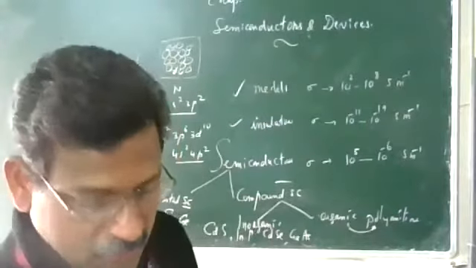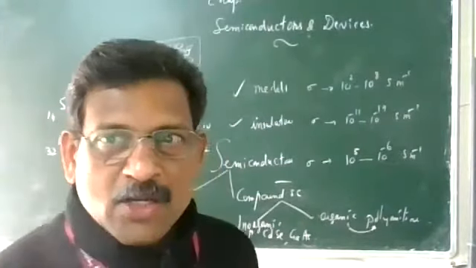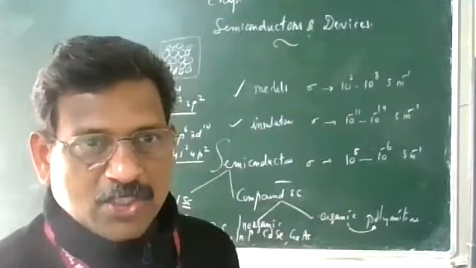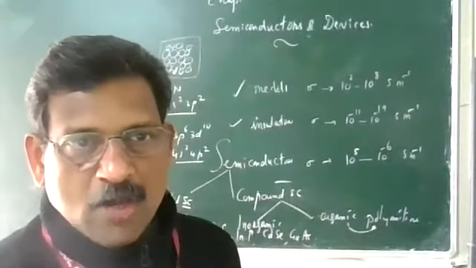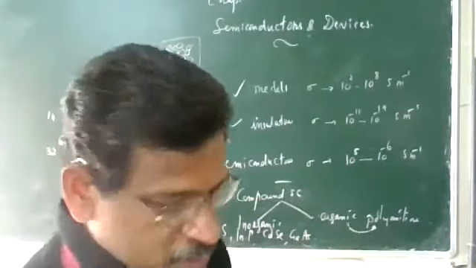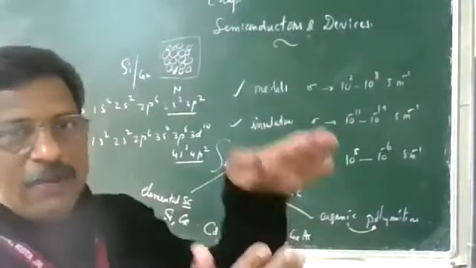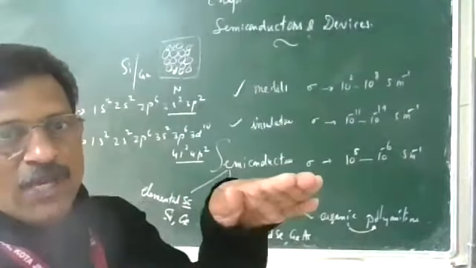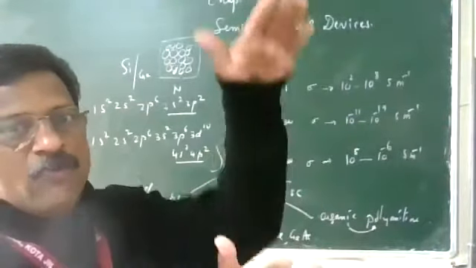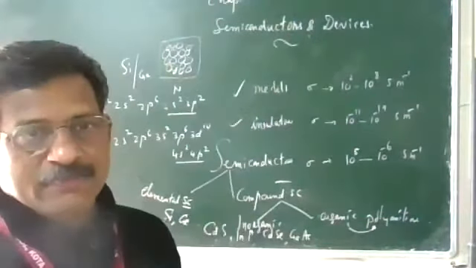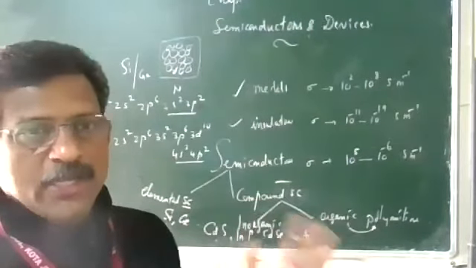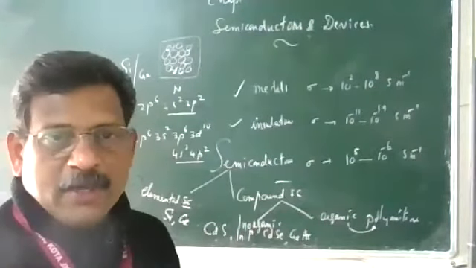Now, the next important point: at the normal condition of a crystal or solid, at normal distance, the 4N filled levels and 4N unfilled levels are separated. Usually the equilibrium distance is around 1 angstrom.